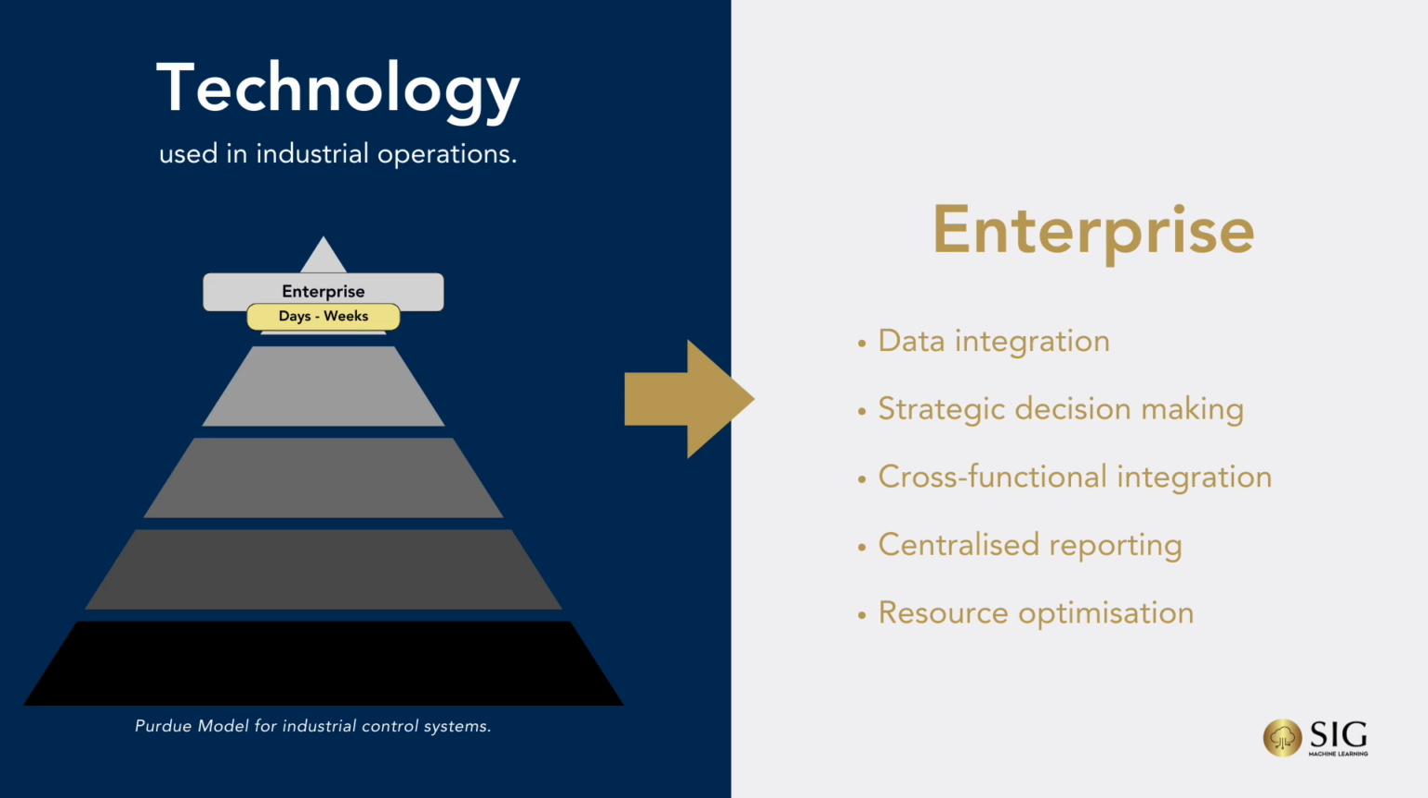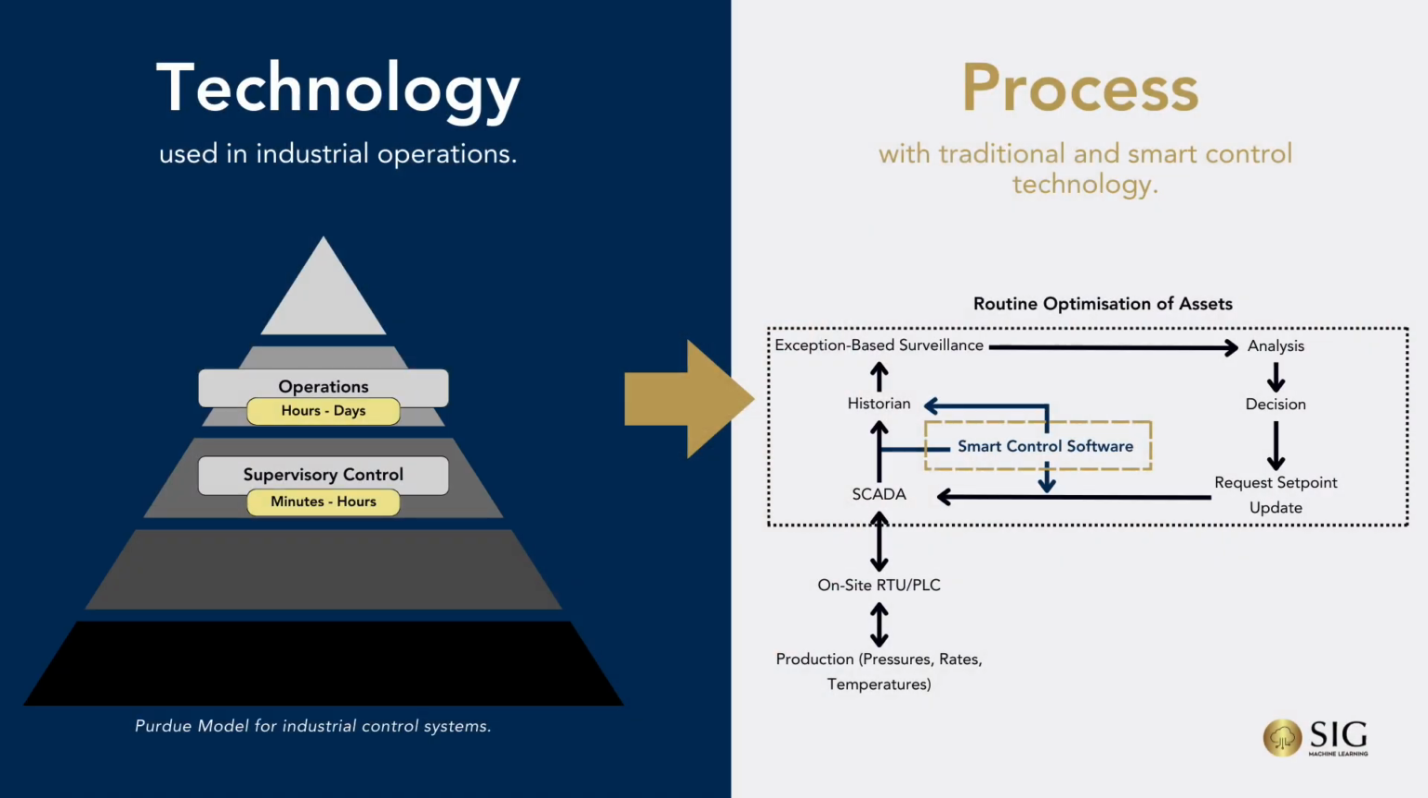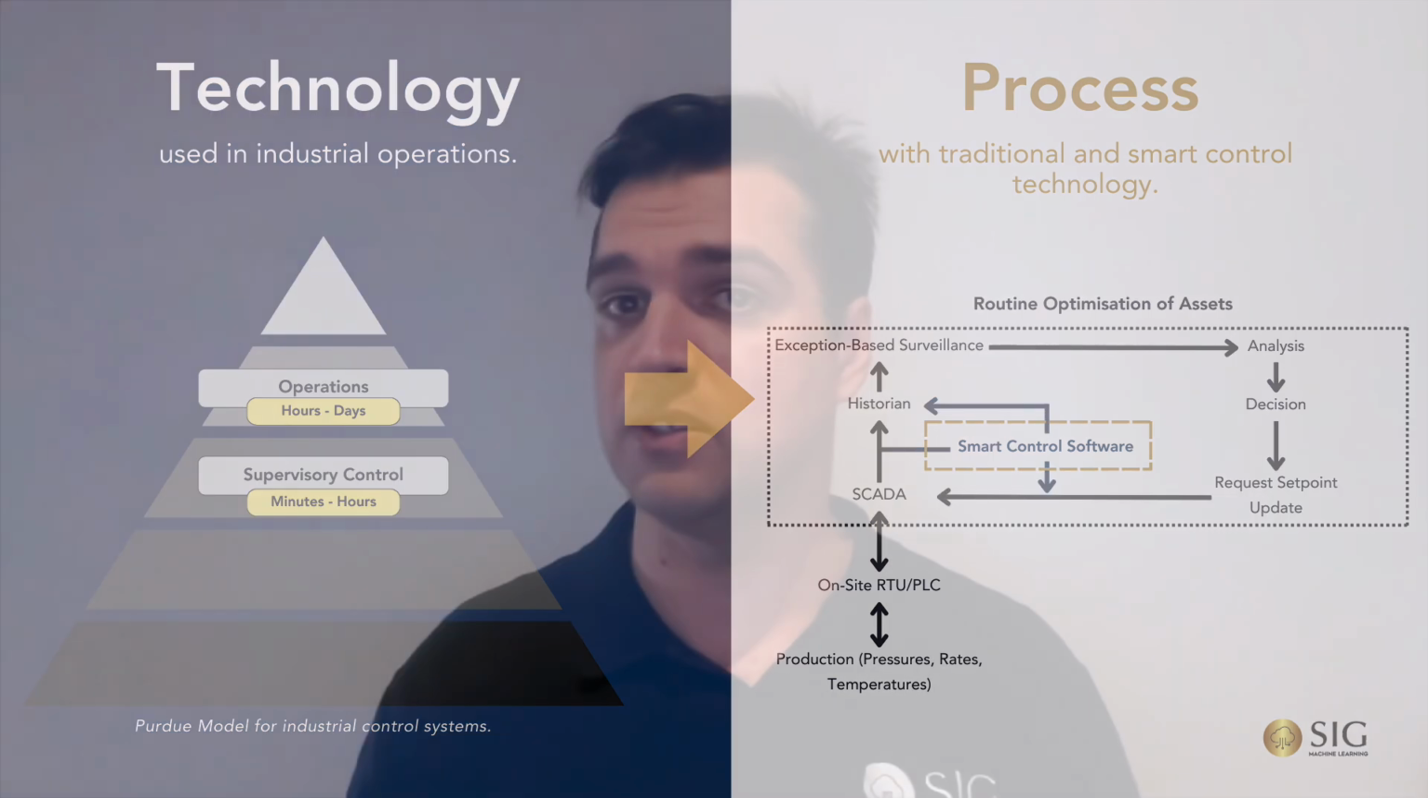Lastly, the enterprise layer brings all the preceding layers together by integrating and coordinating the data and activities across the entire organization. So smart control is software that connects the supervisory control layer with the day-to-day operations of an organization. It enables a powerful form of automation that significantly reduces the time it takes to make decisions.